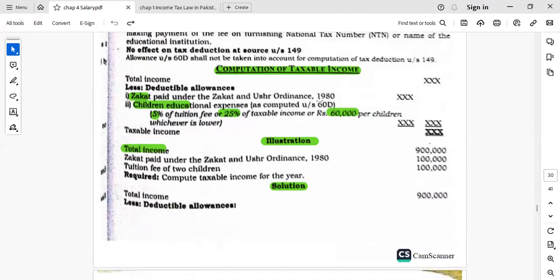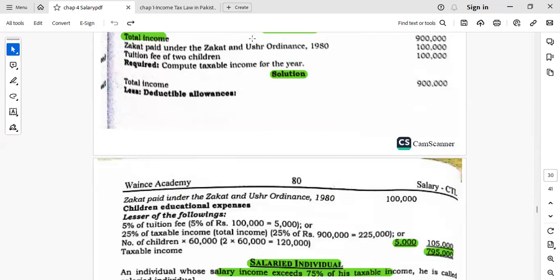Example, no, this one. Let's say the total income of the employee is 900,000. Zakat is 100,000. Education expenses of two children is 100,000. The calculation is from 900,000; we will directly exempt 100,000. So from the total income of 900,000, 100,000 will be deducted. And with respect to the educational expenses, we will apply this methodology.